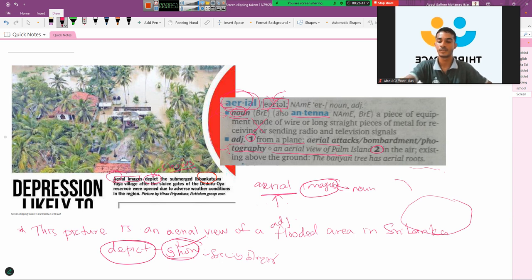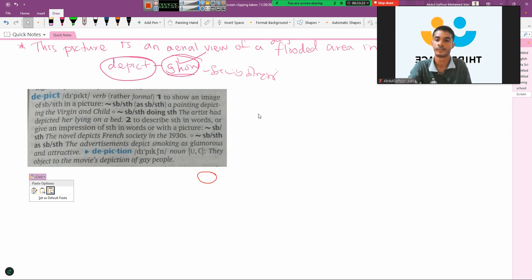Now let me introduce the word depict from the dictionary. Whenever I feel this word might be difficult for you, I will extract the meaning from the dictionary and insert it here so that I can easily explain to you. Okay, I have just inserted the picture for depict. This is how we have to pronounce this word. This is a verb, you know what a verb is, and it has two meanings.